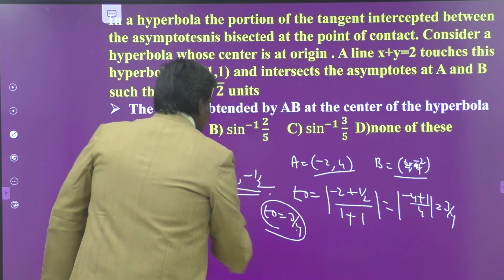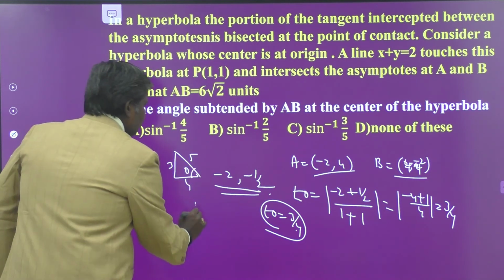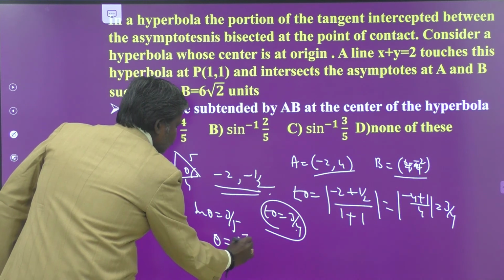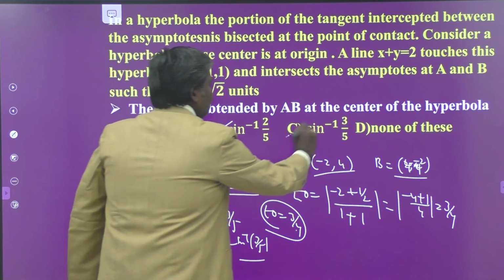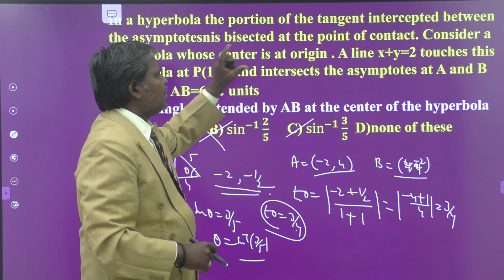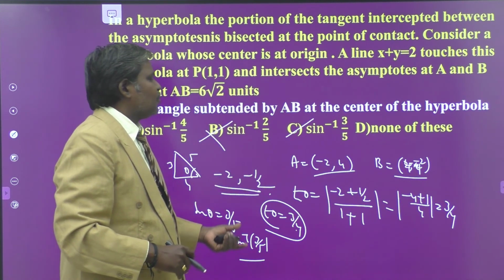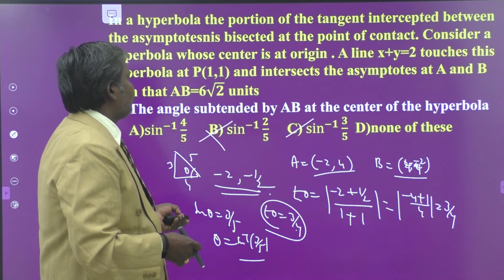With a 3, 4, 5 triangle, sin theta is equal to 3 by 5, which implies theta is equal to sin inverse of 3 by 5. So sin inverse of 3 by 5 is your answer. It is very easy for you. After getting the first question, the next, second, third questions are very easy for you.